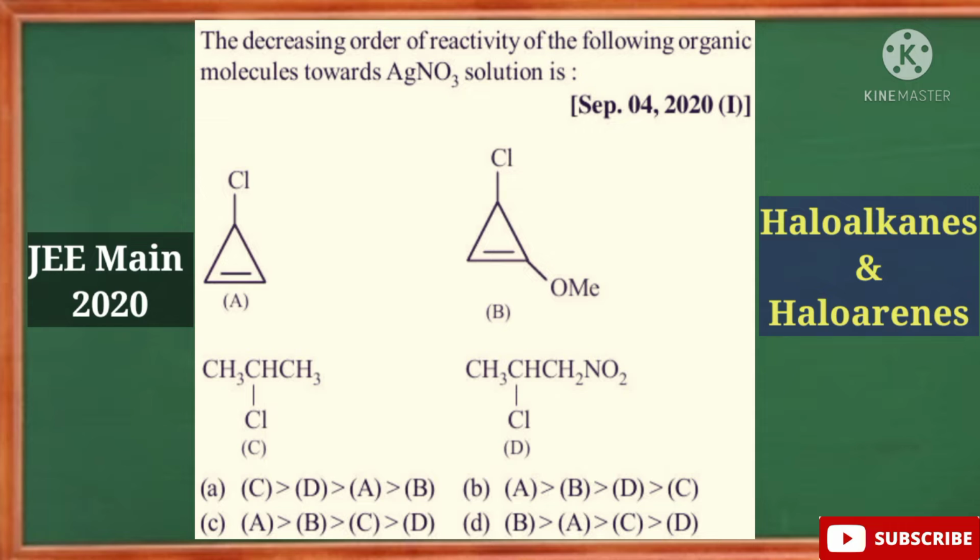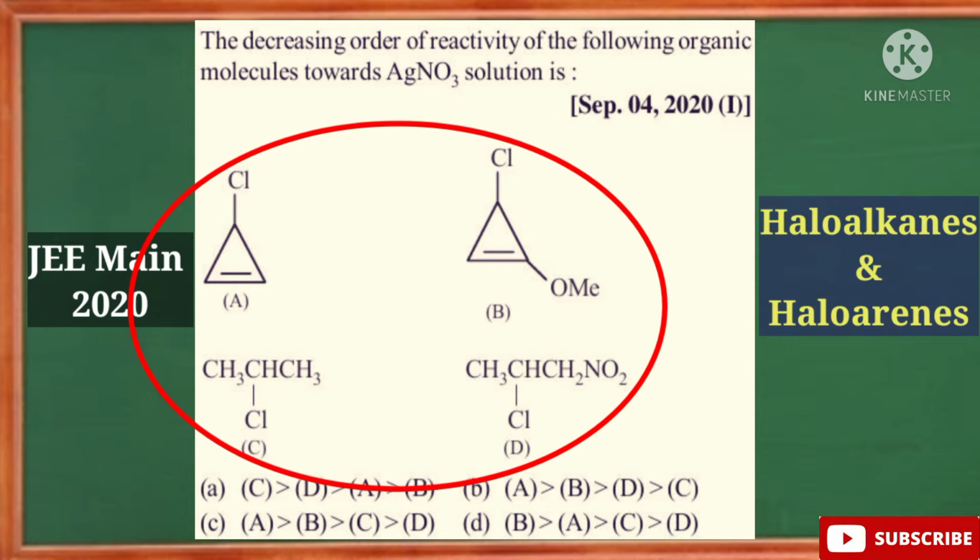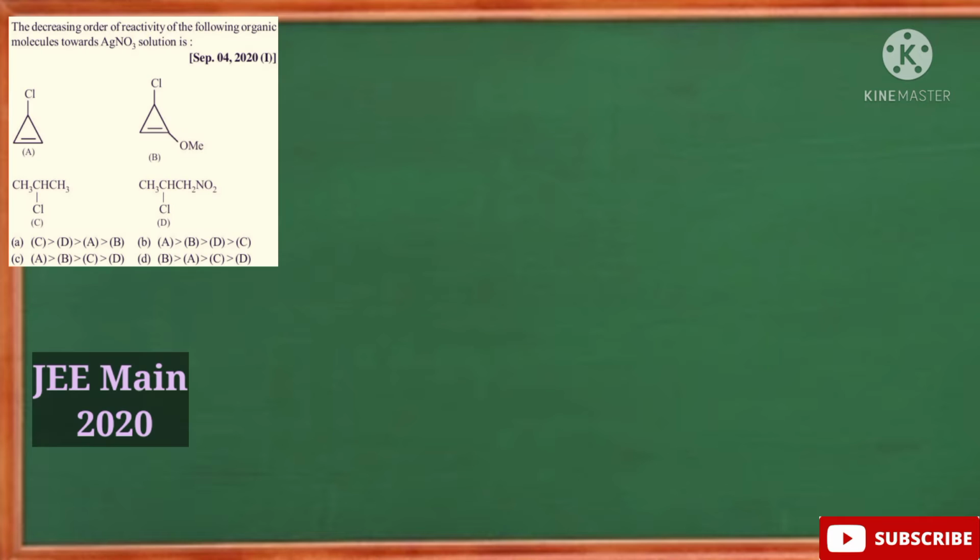Alright, let's get started. The question is: the decreasing order of reactivity of the following organic molecules towards silver nitrate solution is. Here 4 molecules are given. We will discuss the reactions of silver nitrate solution with these molecules one by one, right?